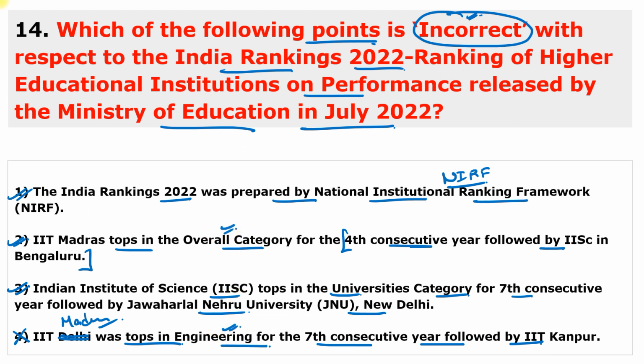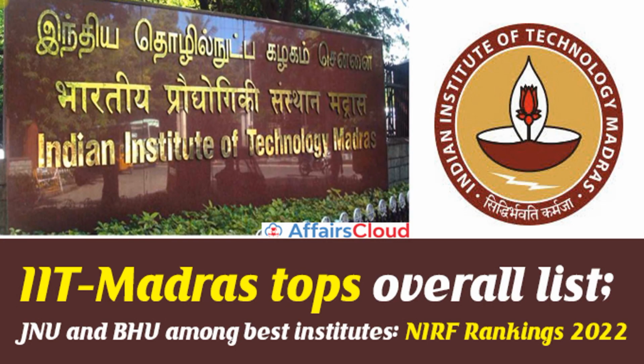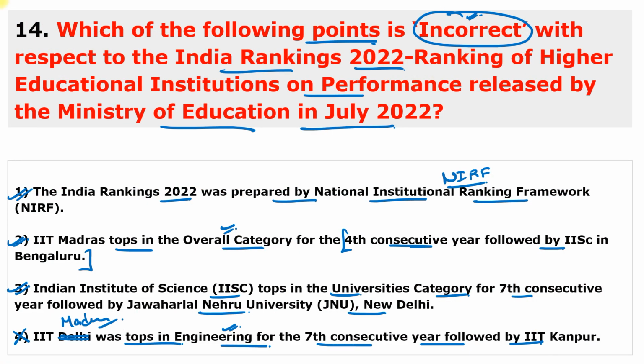So you have to remember this. So fourth point is wrong. So answer of this question is 4. So IIT Madras tops overall list, and Jawaharlal Nehru University and Banaras Hindu University are among the best institutions according to this ranking. The Union Minister Dharmendra Pradhan under the Ministry of Education released this India Ranking 2022 report, and it was prepared by the National Institutional Ranking Framework.